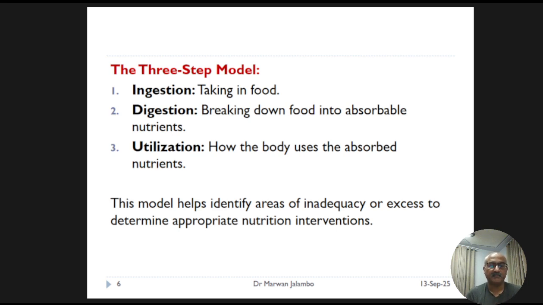The central player in the first two steps of this model, ingestion and digestion, is the gastrointestinal tract, or GIT. So let's take a look at an overview of this incredible system.